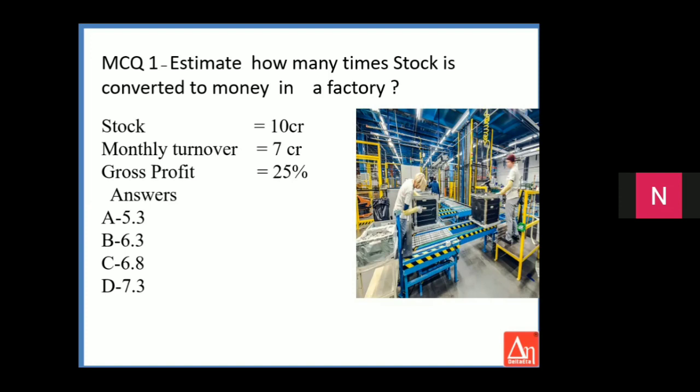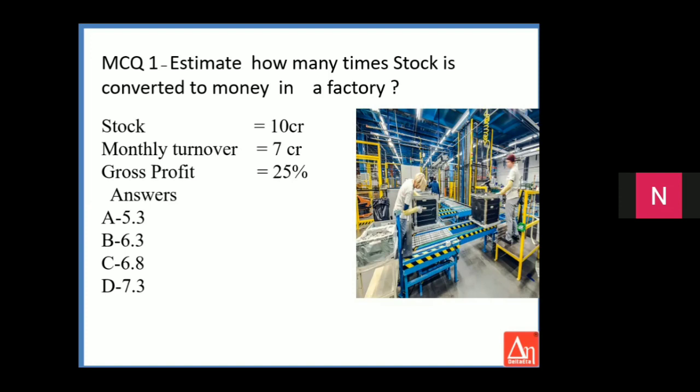It's an MCQ question. Estimate how many times the stock is converted to money in a factory. The parameters given: the stock is 10 crores, monthly turnover is 7 crores, the gross profit is 25%. So we need the answer. What is the STR of this factory?